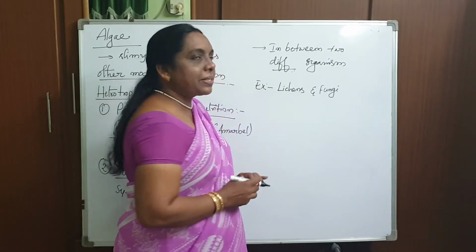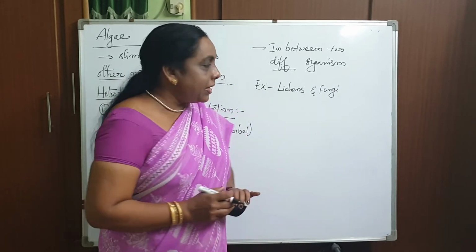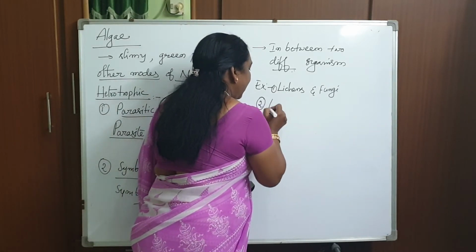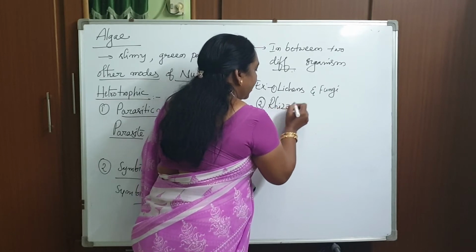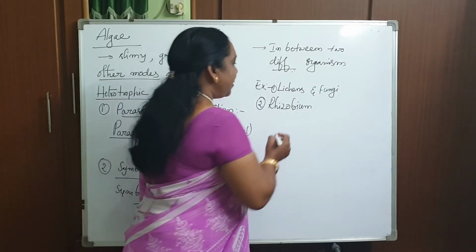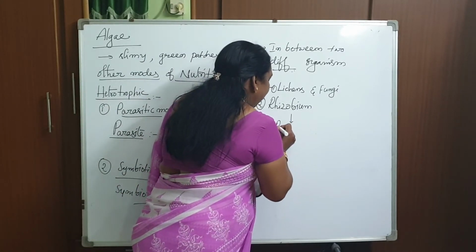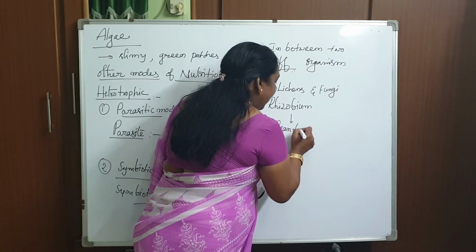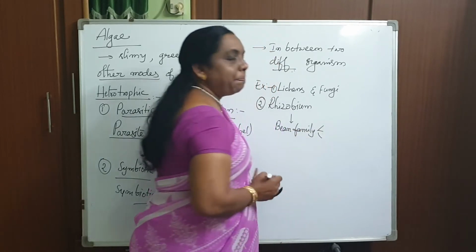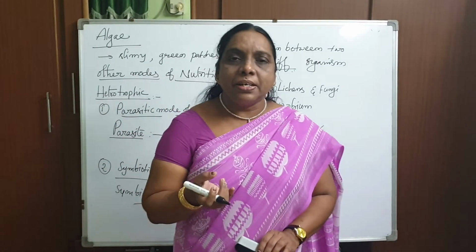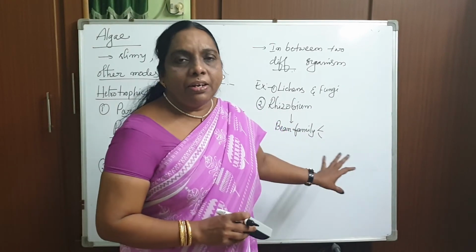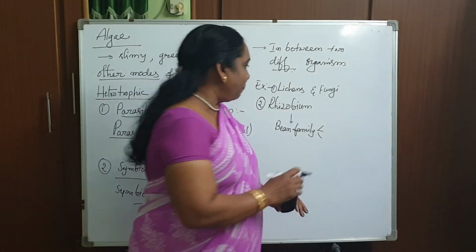Another example is given in your textbook: there is a bacteria called rhizobium. The name of the bacteria is rhizobium. This rhizobium bacteria lives in bean family plants. What is this bean family plant? Either peas, beans, groundnuts or pulses, bean family plants grow this particular bacteria, rhizobium.